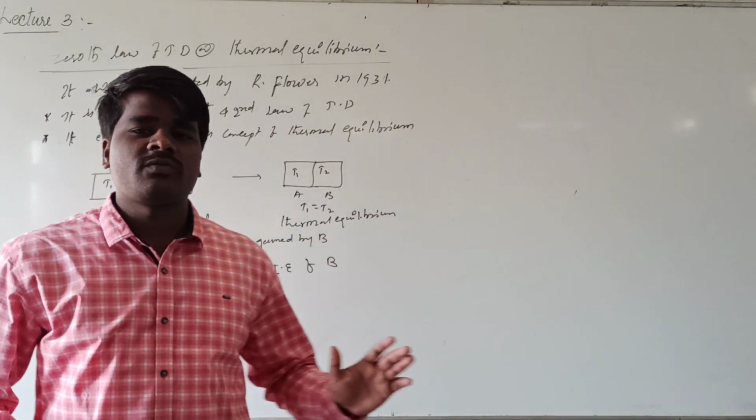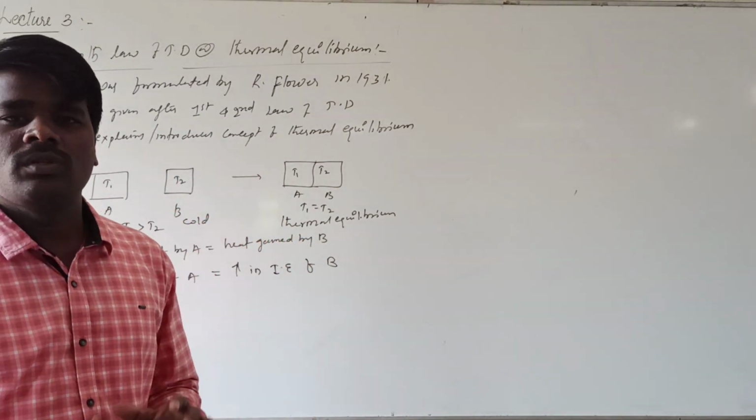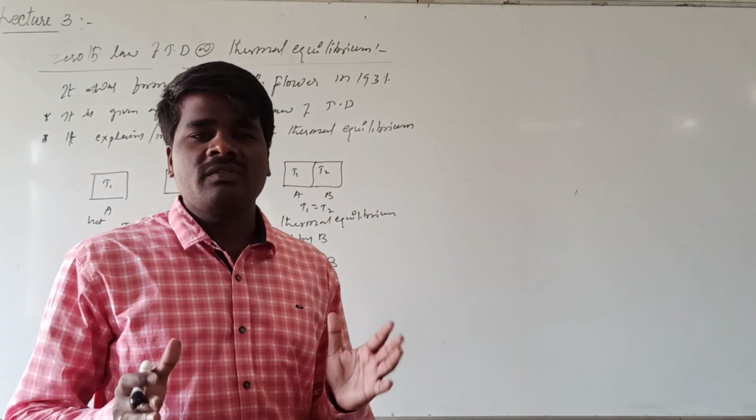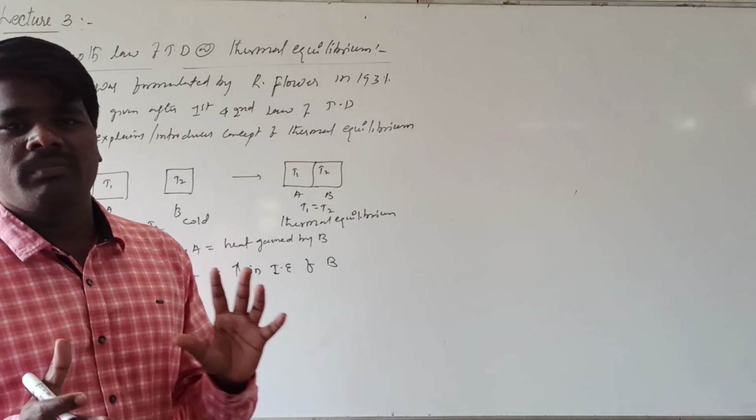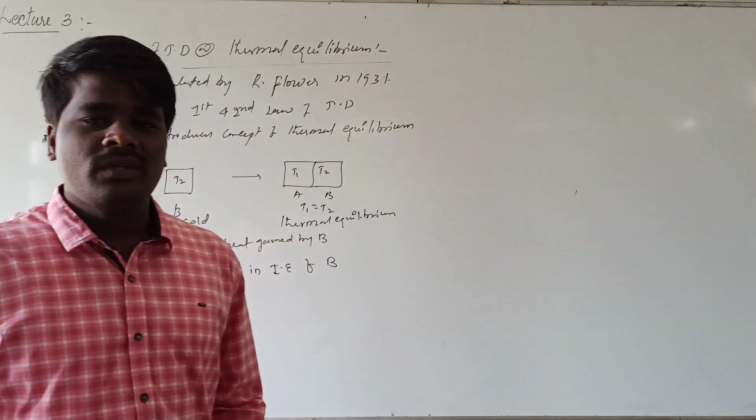Heat transfer takes place from the hot body to the cold body till the temperature of both bodies becomes equal. That state of the system where the temperature of both bodies is equal is called thermal equilibrium.